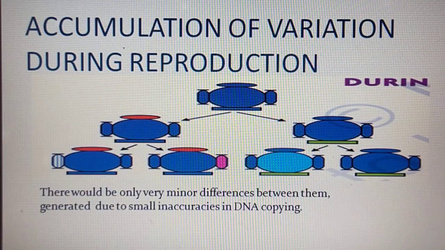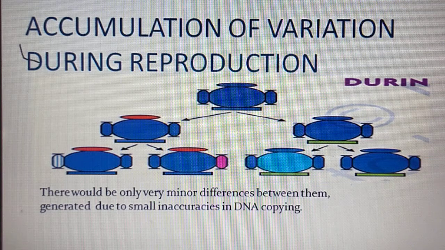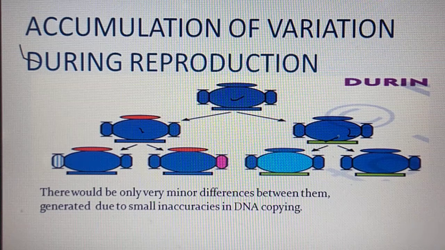Next, accumulation of variation during reproduction. Here one example is given. The original organism is at the top. This original organism gives rise to two individuals, 1 and 2. These two individuals have similar body designs but they are subtly different. There will be small, minute differences between the parent and the offspring. Here one difference is there: here it is green color, here it is red color. That is a small difference between the parents and the offsprings.